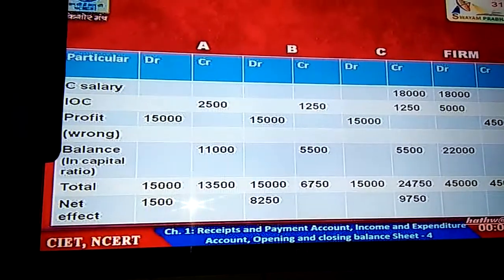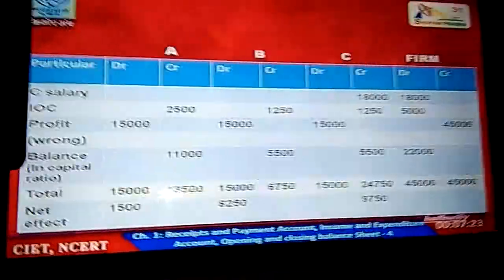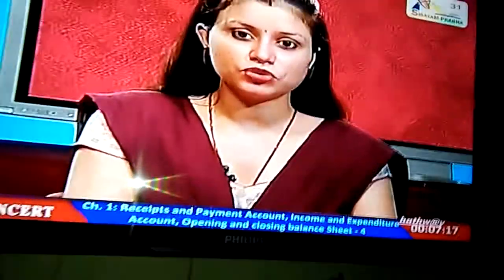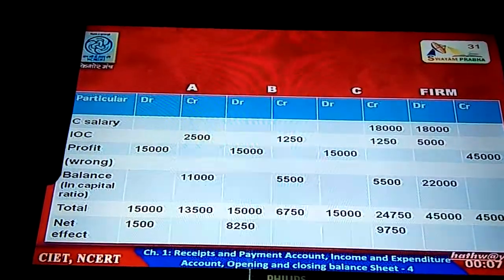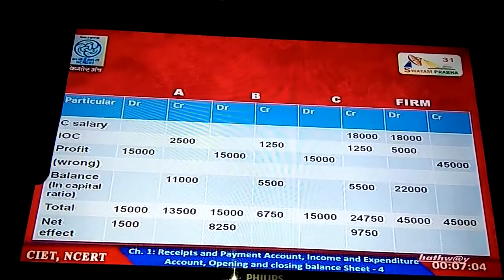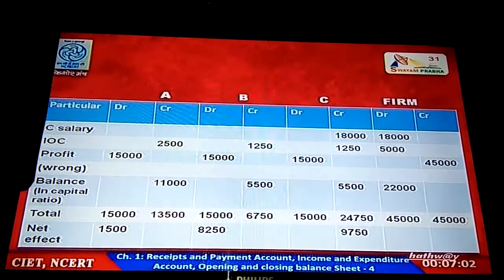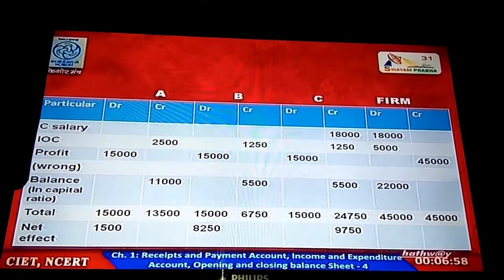Next, it is written the net profit of 45,000 was divided equally, which should not have been divided equally between the partners. So we have to take back the amount. If we are taking back the amount, that means we have to debit partner's capital account. That is why 15,000, 15,000, 15,000 is written under the debit column of A, B and C, and the total is written in the credit column of firm's account.